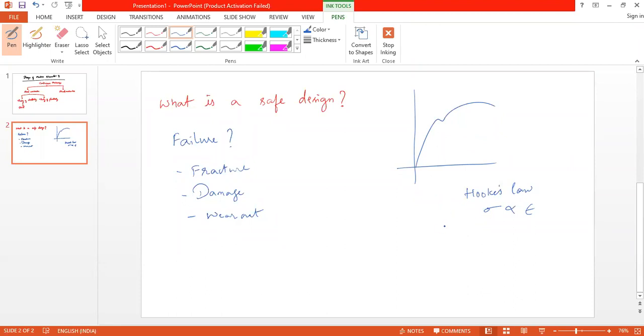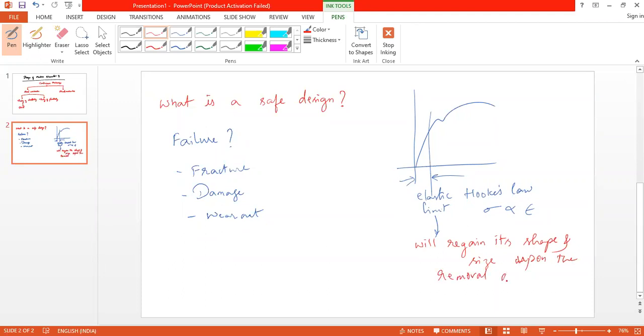The material will regain its original shape. Okay, so within the elastic limit, the component or the material will regain its shape and size upon the removal of load, right? So when can we say a component has failed?